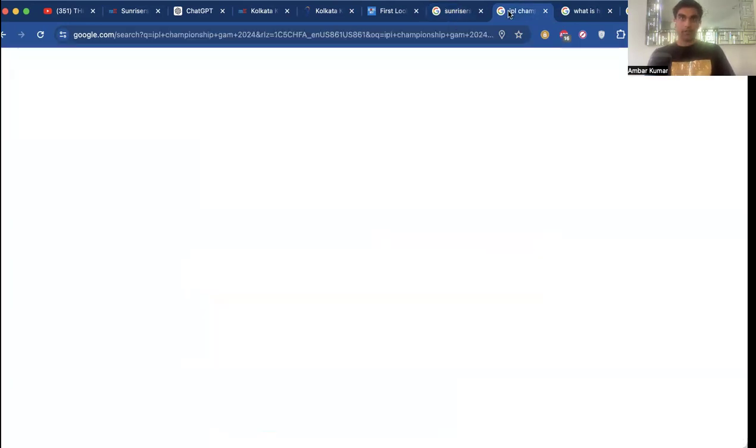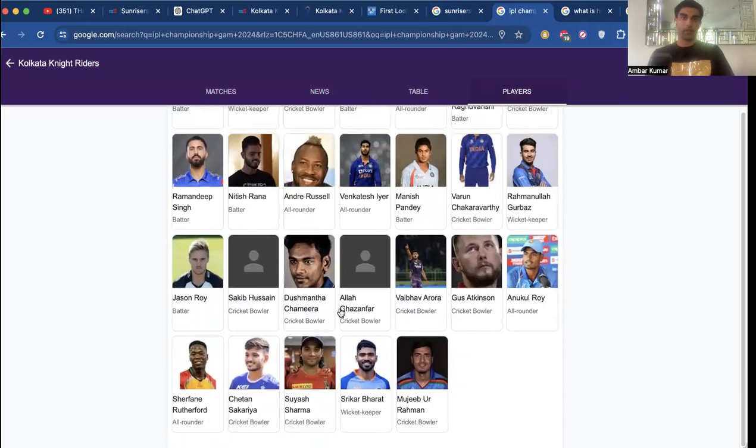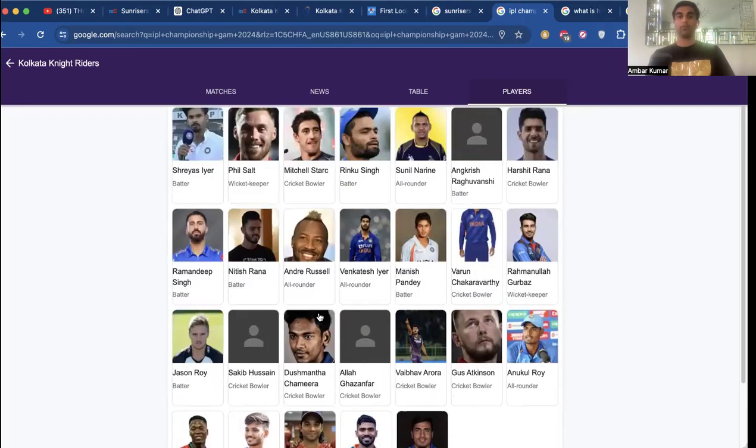So now let's transition over to the Kolkata Knight Riders team. Over here, we have Shreyas Iyer, the captain of Kolkata Knight Riders, Phil Salt, Mitchell Starc, Rinku Singh, Sunil Narine, a great batsman, Angkrish Raghuvanshi, Harshit Rana, Ramandeep, Nitish, Andre Russell, Venkatesh Iyer, Manish Pandey, Varun Chakravarthy, Rahmanullah Gurbaz, Jason Roy, Sakib Hussain, Dushmantha Chameera, Allah Ghazanfar, Vaibhav Arora, Gus Atkinson, Anukul Roy, Sherfane Rutherford, Chetan Sakariya, Suyash Sharma, Srikar Bharat, and Mujeeb Ur Rahman.